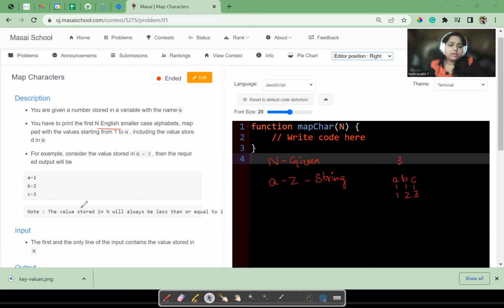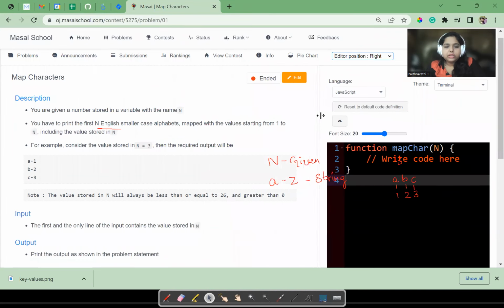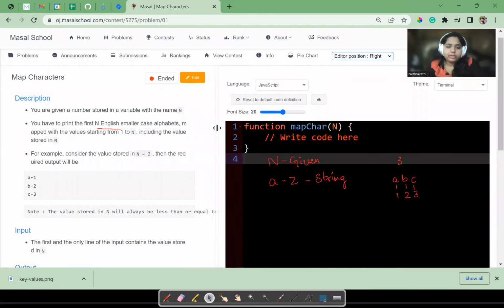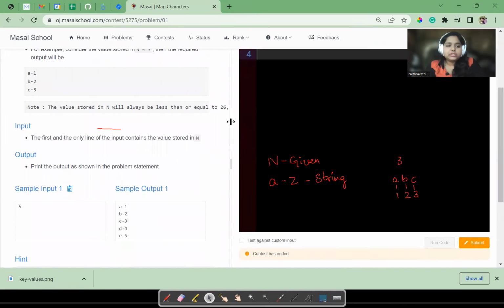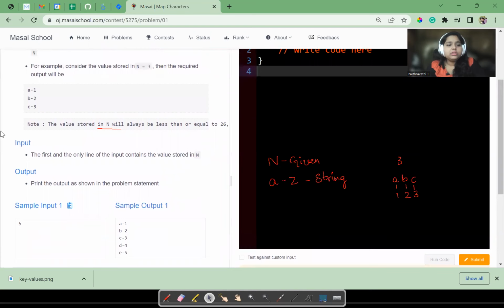The value stored in n will always be less than or equal to 26, I think. Yes, that is mentioned here, and greater than 0. Okay, we got the point. Quickly, we shall see the sample input and output. The first and only input contains n, and we need to map all the numbers with this. Let us quickly see the solution for this.